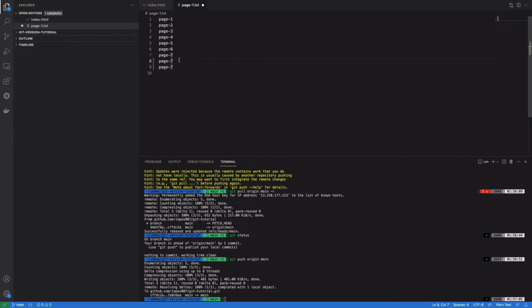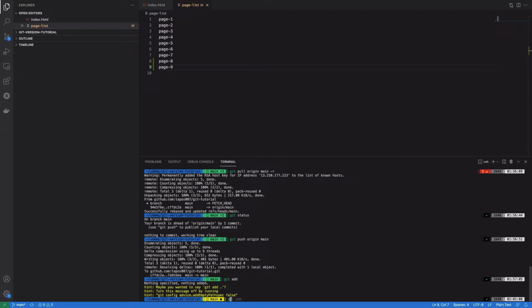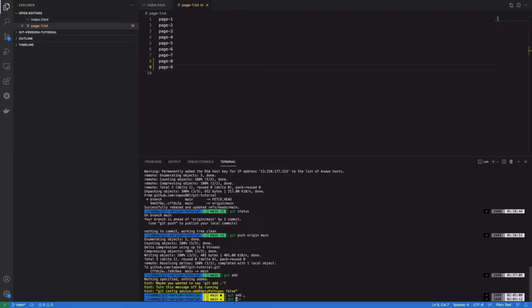If I add 8 and 9 and save it and commit again, git add dot, git commit -m "txt file 8 9 added".